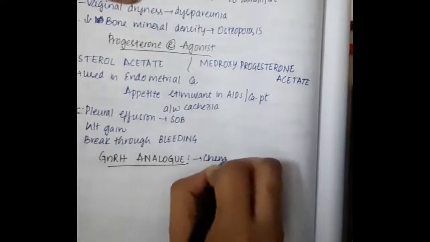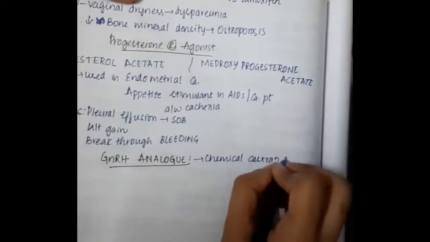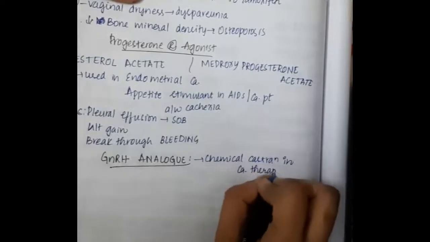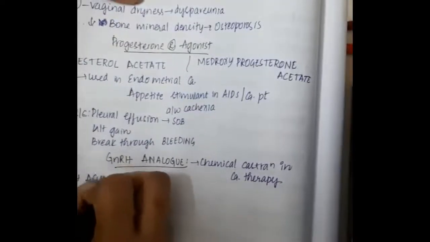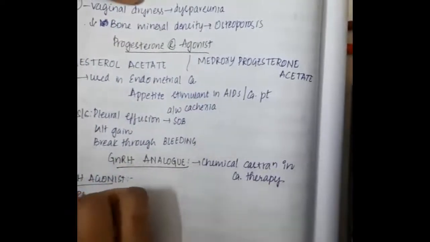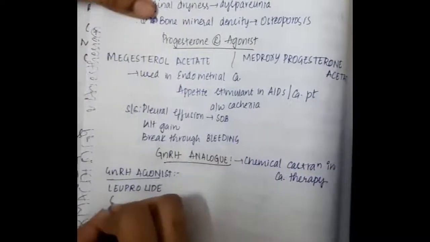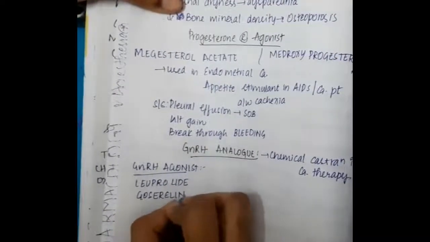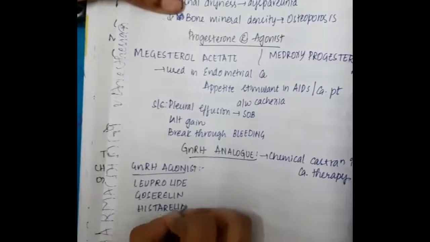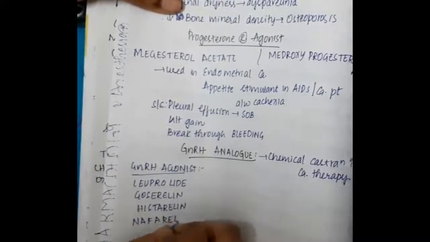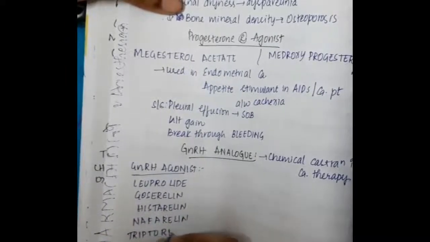Then we have gonadotropin releasing hormone analogs, which cause chemical castration in carcinoma therapy. GnRH agonists include leuprolide, goserelin, histrelin, nafarelin and triptorelin.